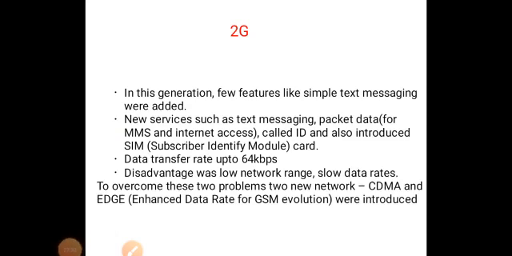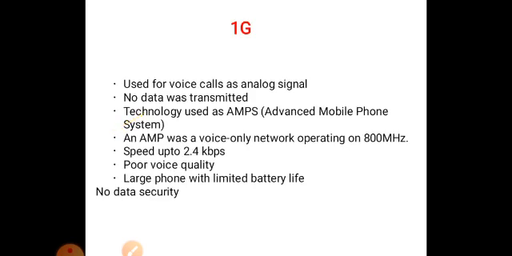Then 2G can have message chatting. Packets can reach the destination at a particular time. In 2G you can use a SIM, that is Subscriber Identity Module. Then data transfer rates are up to 64 kilobits.